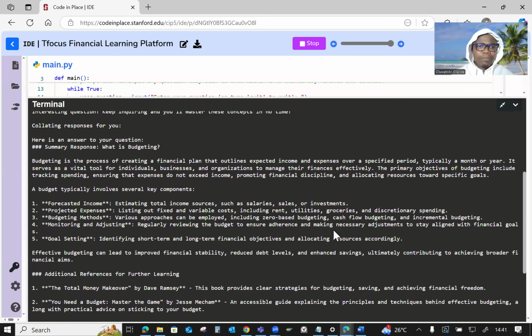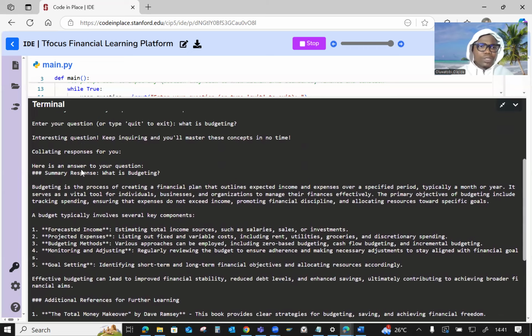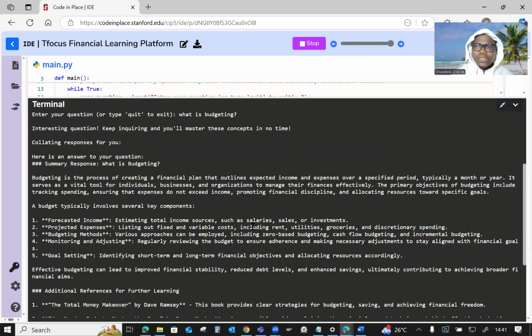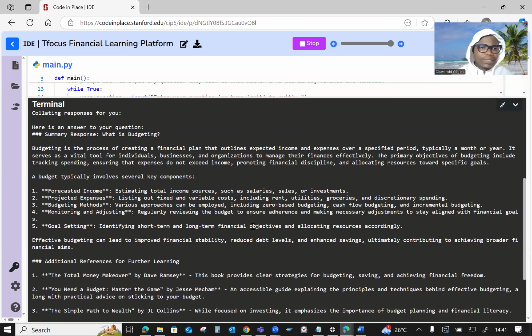As you can see, my outcome is out. Before the outcome, you can see collating responses for you, and then here is an answer to your question. Summary response, what is budgeting? Budgeting is the process of creating a financial plan that outlines expected income and expenses over a specific period of time. Of course, learners will have to take time to read this.